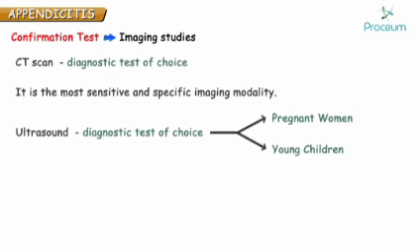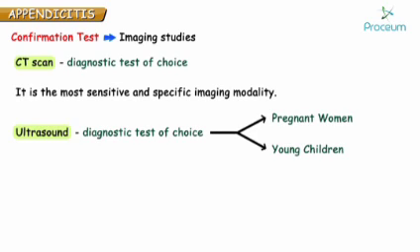Please remember, to confirm your diagnosis, you order CT scan. Since CT is little expensive than ultrasound, you can order ultrasound. But problem is, sometimes you may miss appendicitis in ultrasound. Then eventually you have to advise CT scan.